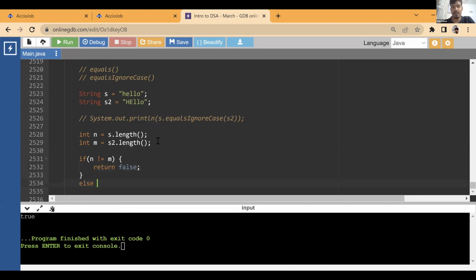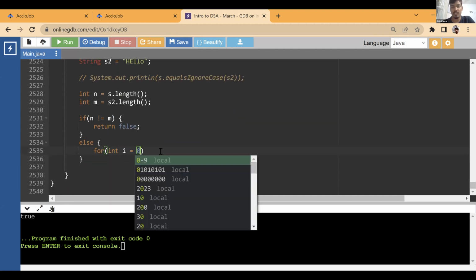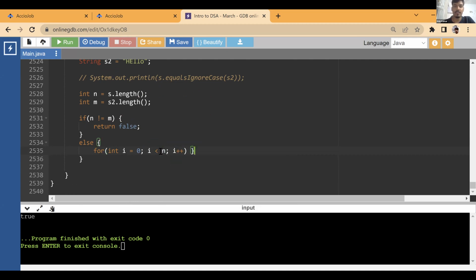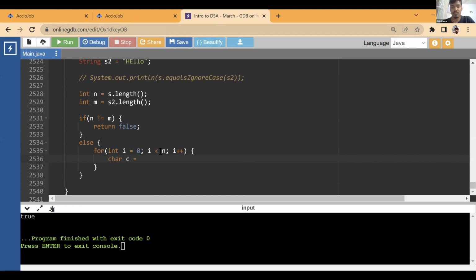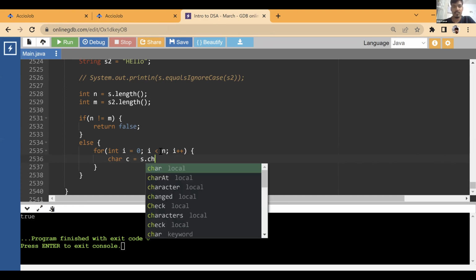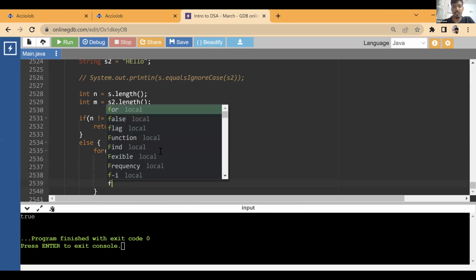Else, if it is equal, then what we need to do is run a loop for n. We'll check if the characters are equal or not. But before checking the characters, we need to ensure both the characters are lowercase. So let's write this simple logic that we earlier wrote, with s.charAt(i). We'll convert both of them to lowercase before comparing.